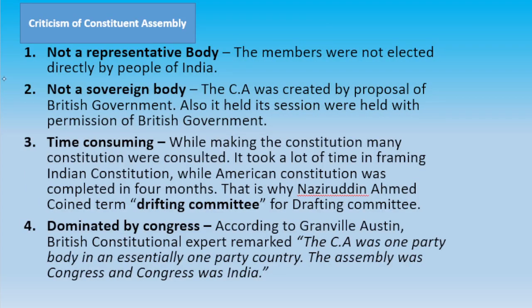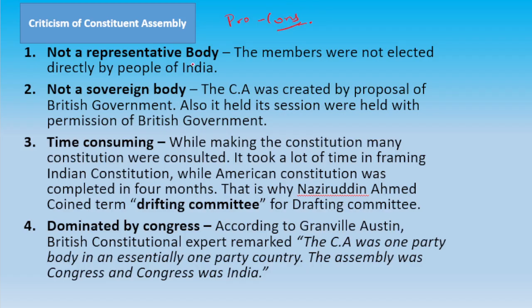Apart from this, there was some criticism of the Constituent Assembly. Why? As you know, everything has pros and cons. So we have to study what people at that time thought of this Constituent Assembly.